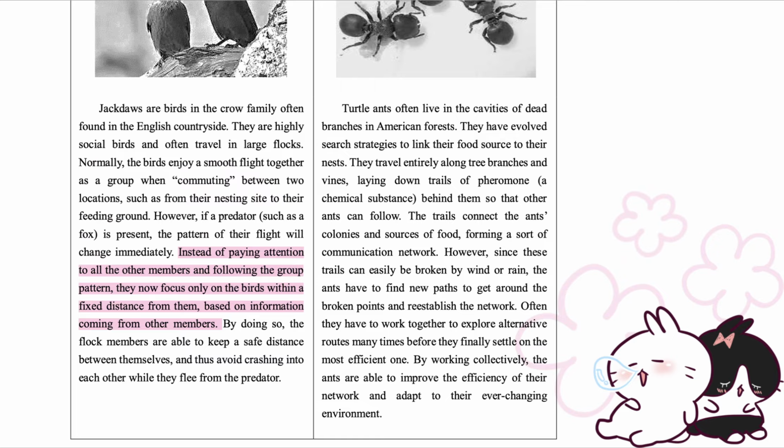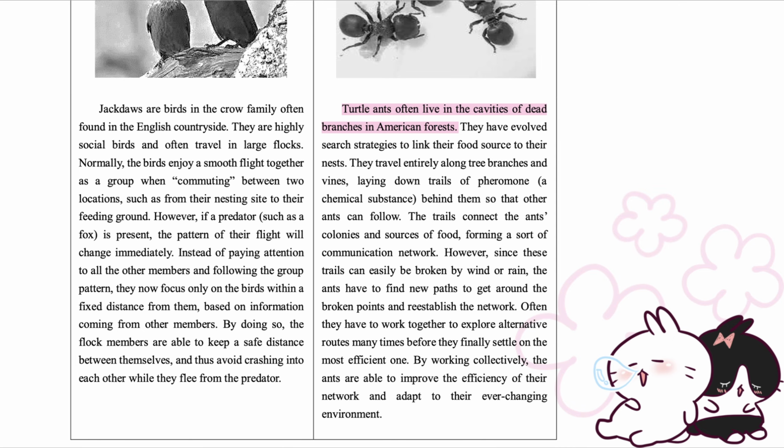Instead of paying attention to all the other members and following the group pattern, they now focus only on the birds within a fixed distance from them, based on information coming from other members. By doing so, the flock members are able to keep a safe distance between themselves, and thus avoid crashing into each other while they flee from the predator.